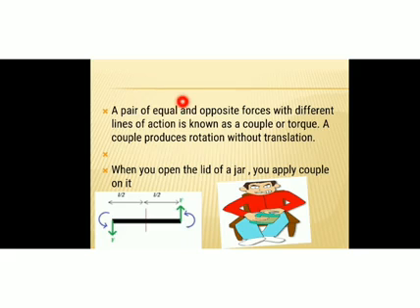Now, a pair of equal and opposite forces with different lines of action is known as a couple or torque. A couple produces rotation without translation. When a couple is acting on a rigid body, that body will rotate without any linear motion. Example, when you open the lid of a jar, you apply a couple on it.